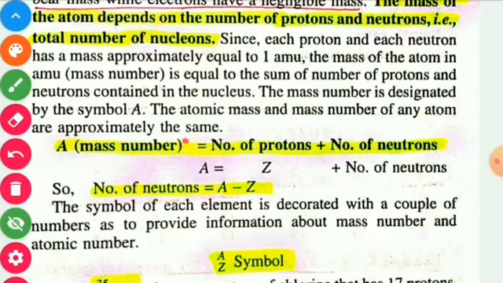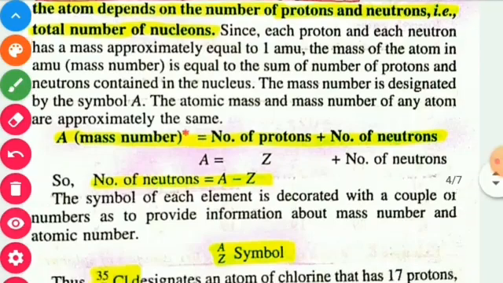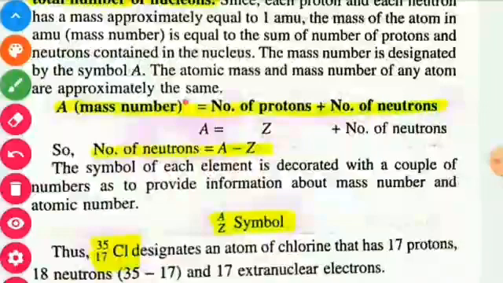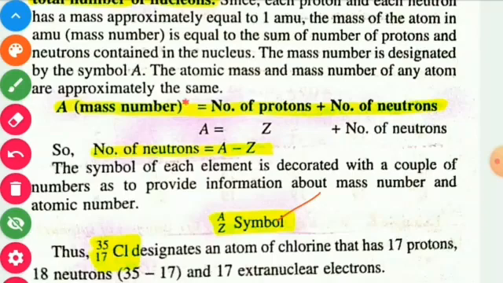The symbol of each element is decorated with a couple of numbers to provide information about mass number and atomic number. To write the complete designation of a particular element, first of all we write the symbol of that element, and then on the left side downward we write the atomic number, and on the left side upward we write the mass number, that is atomic mass.